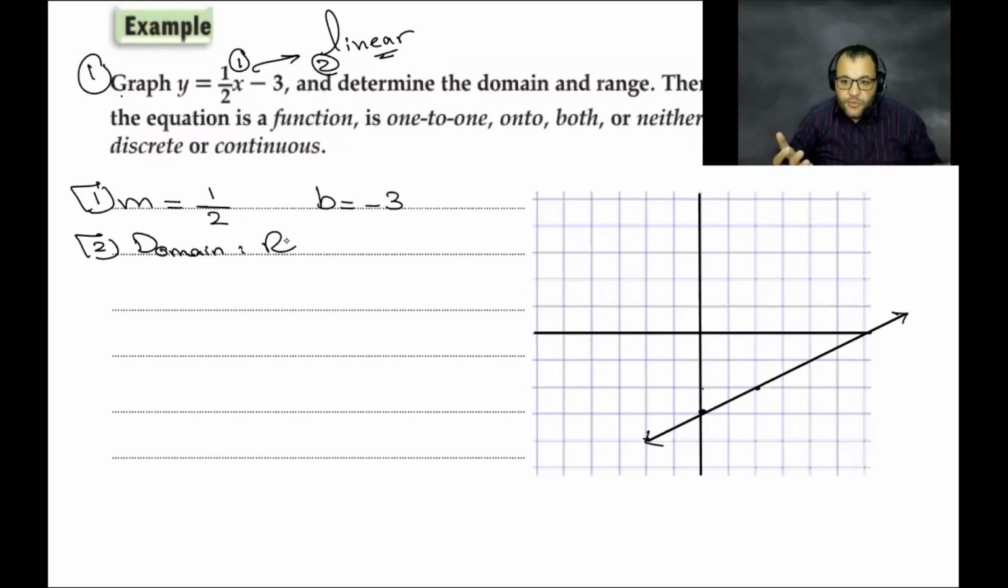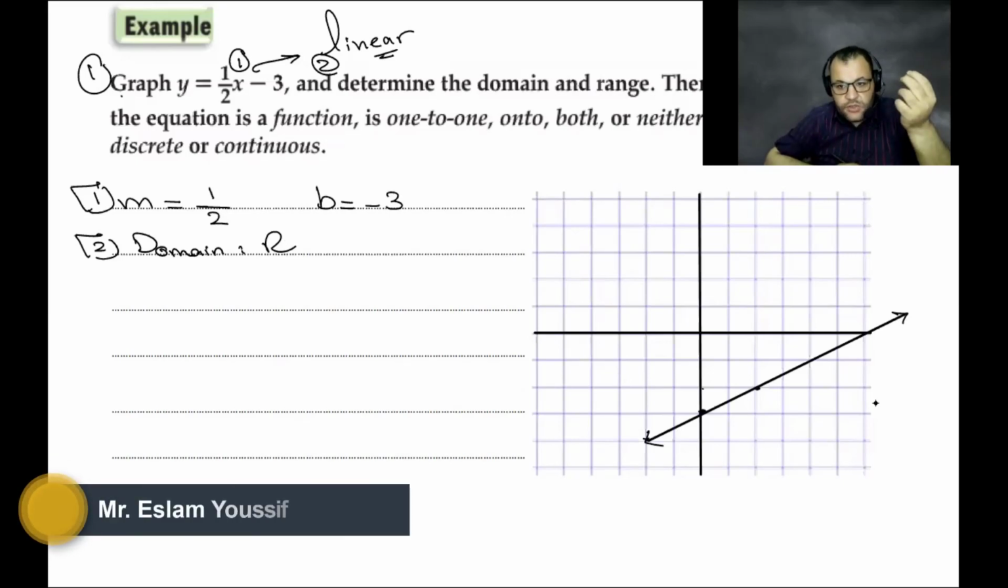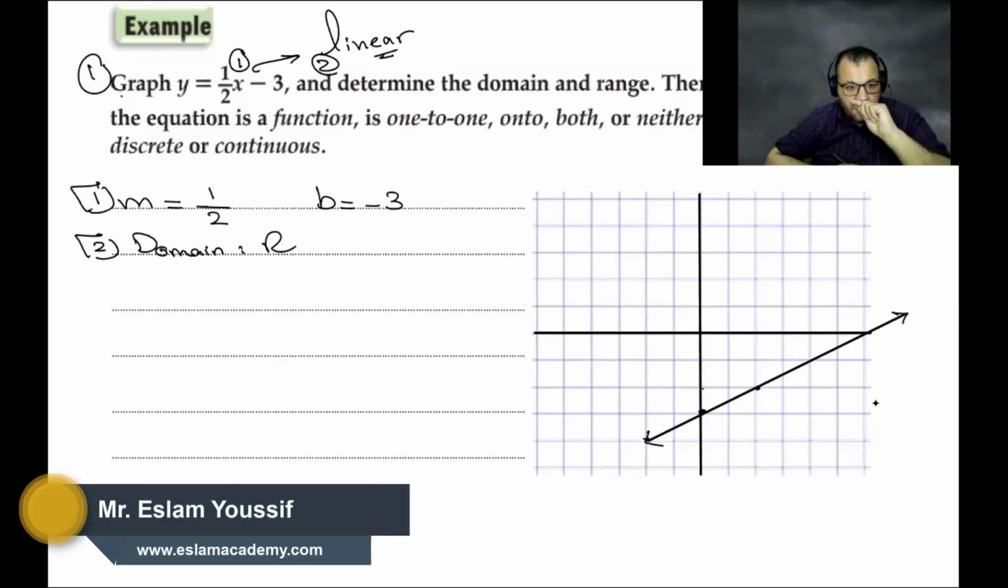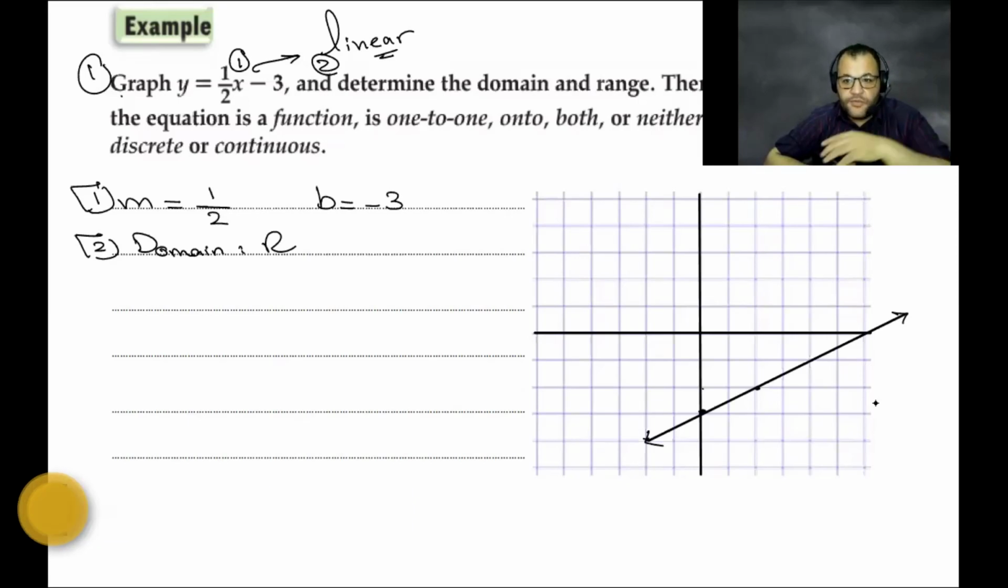Where is the starting point? Where is the end point? At first, I will just give you the definition. What is the meaning of the domain? Domain is all of the values that you can use instead of x. Is there any exception? Is there any value for x that you can't use?